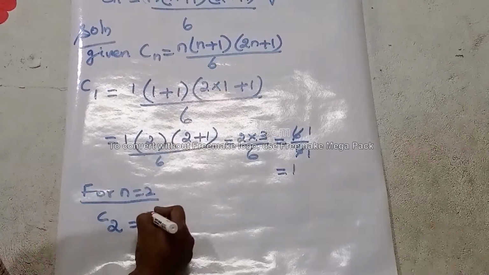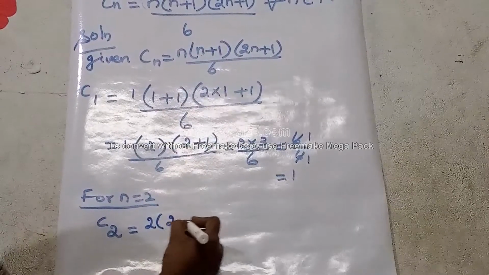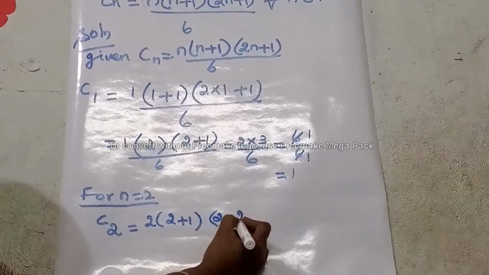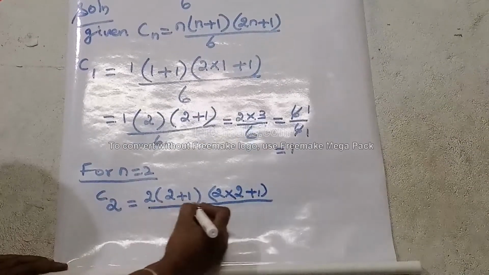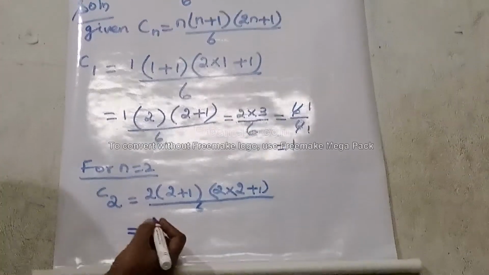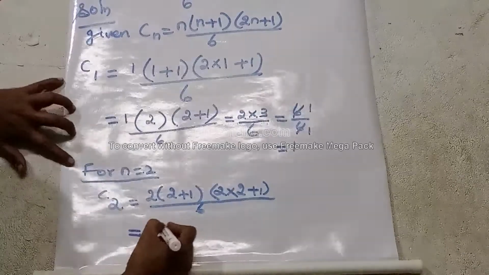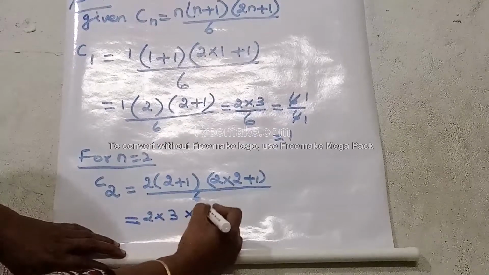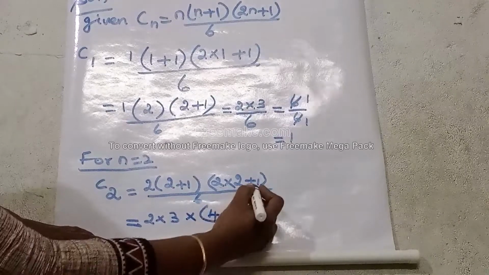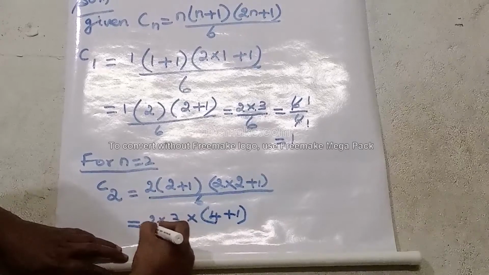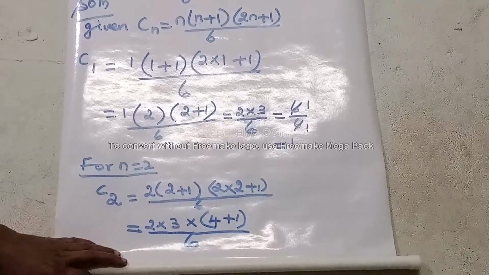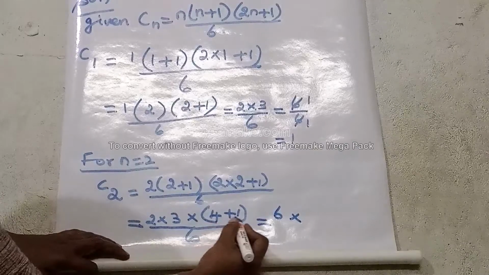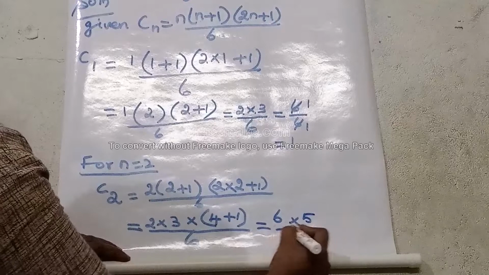That is what we get: 2 into 2 plus 1, into 2n is there, so 2 into, in place of n, 2 plus 1, divided by 6, which is equal to 2 into, 2 plus 1 is 3, again bracket is there, so into, inside the bracket 2 2s are 4 plus 1, divided by 6, which is equal to 2 3s are 6 into, inside the bracket 4 plus 1 is 5, divided by 6.